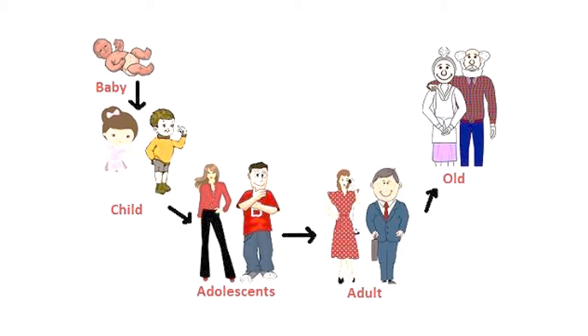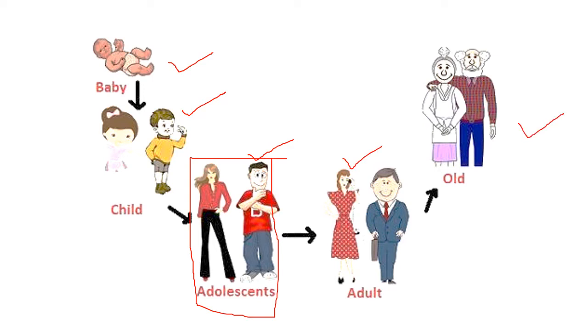So what are the stages of a human being? First it is the baby, then the child, then comes the adolescent, about which we are talking in this chapter. Then comes the adult, and then comes old age.